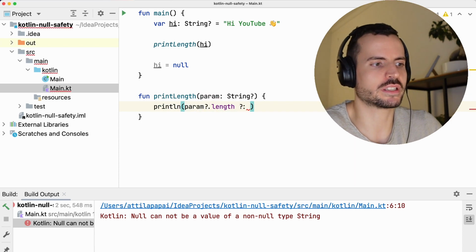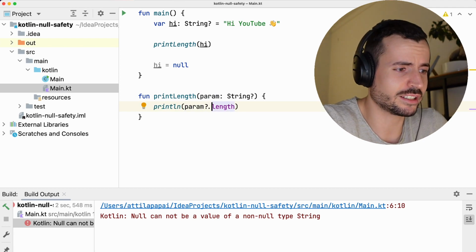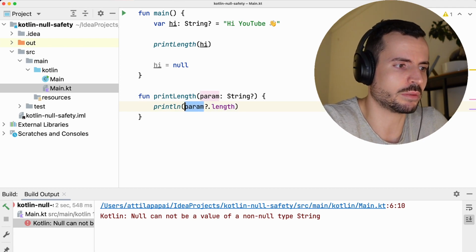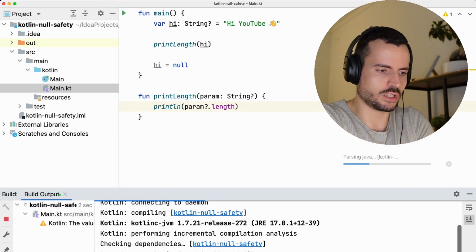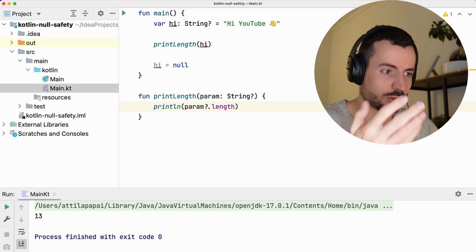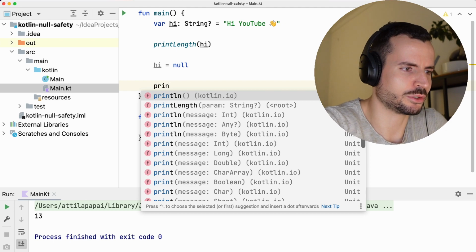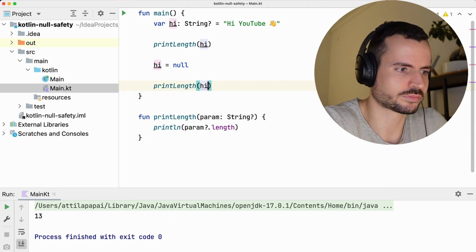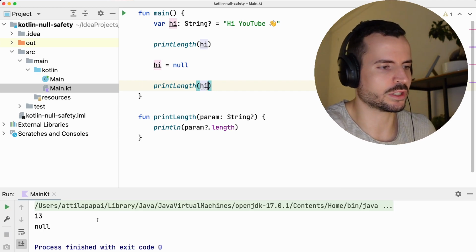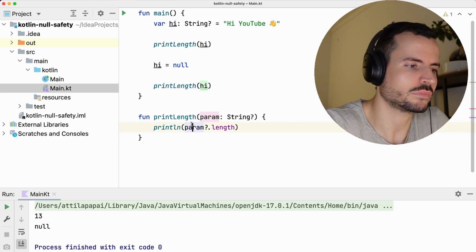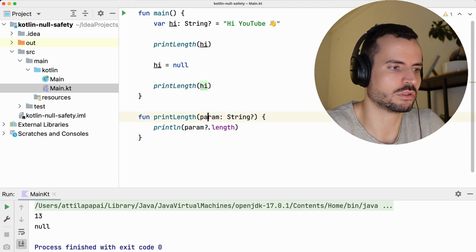We can do the safe call, which is like, hey, only execute this code if the param object is not null. So I can run this code, and if I run the code, I'm going to get the result. But I also need to call it with null. So now if I do this, the second one is going to be null, right? But there are other options as well. So I can do,